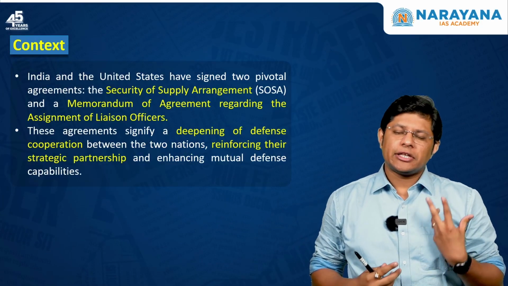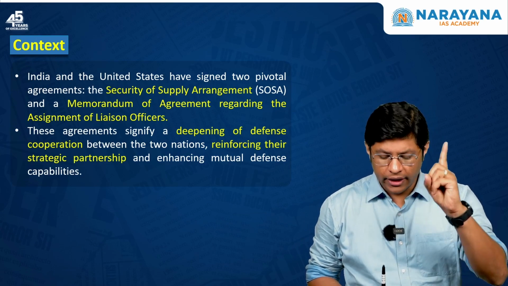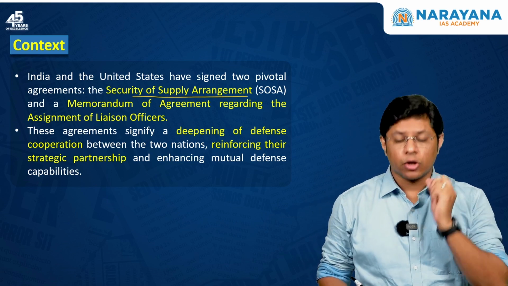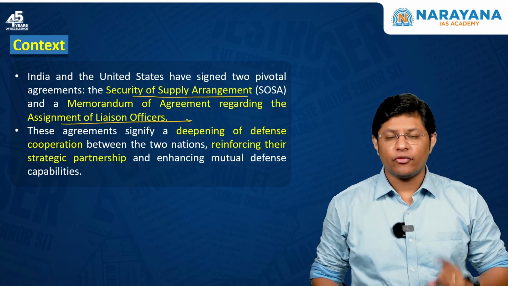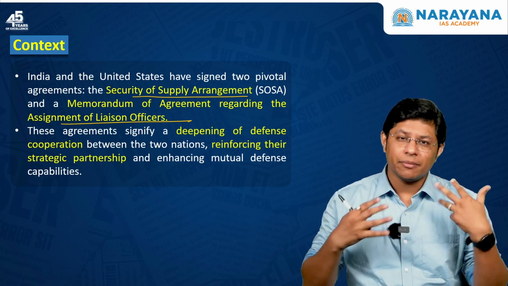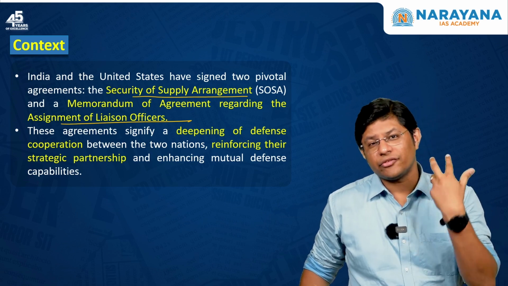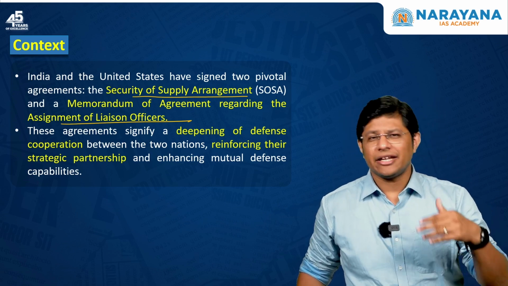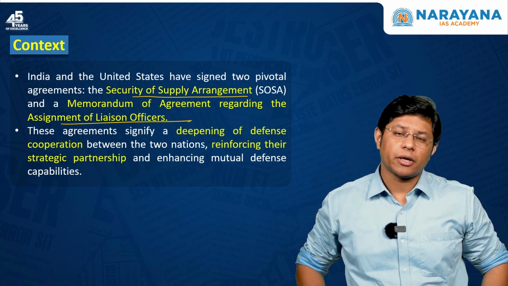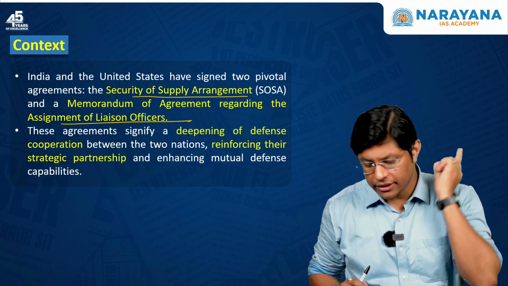What is the context? The context is that recently India and the USA have signed two defense related agreements. One is the Security of Supply Agreement, and the second one is the Memorandum of Agreement regarding the assignment of liaison officers. Now, these agreements represent the deepening defense relations between India and the US. They represent how the defense ties between both the countries are getting richer year on year. It reinforces the strategic partnership between both the nations. So, here we'll understand the defense cooperation between both the countries.